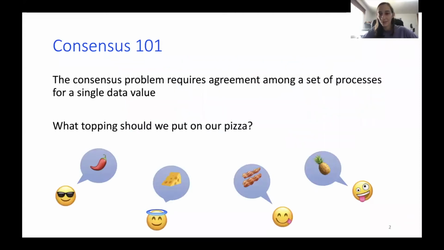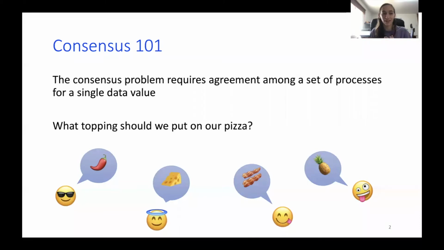And I'll start with a brief overview of what consensus is from the beginning, for some who may not know, because the whole work is aiming at this problem. So consensus 101: the consensus problem basically requires reaching agreement among a set of processes. I like to think about it as people trying to make a decision together.